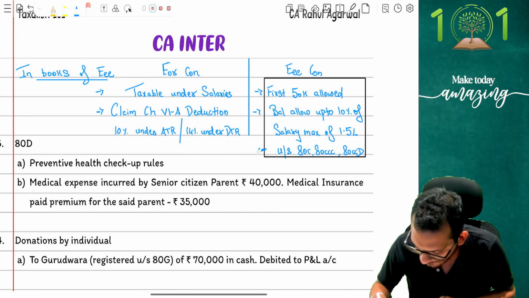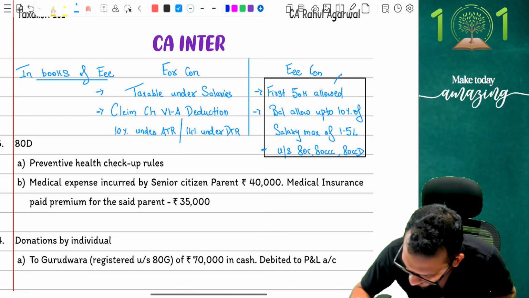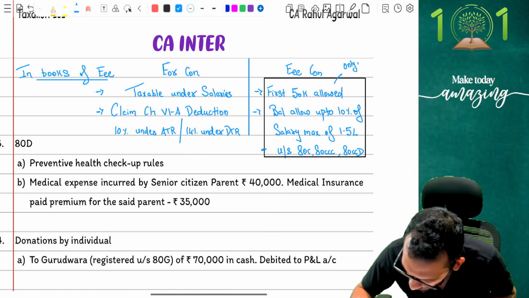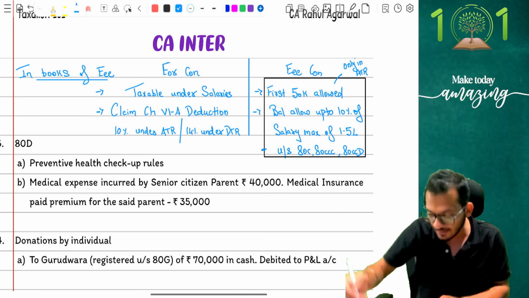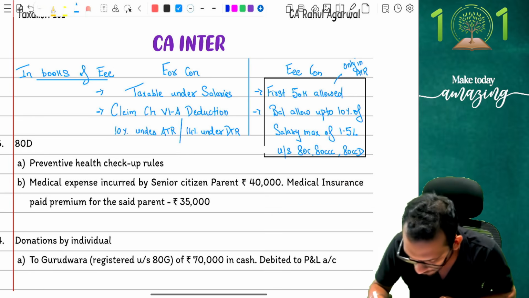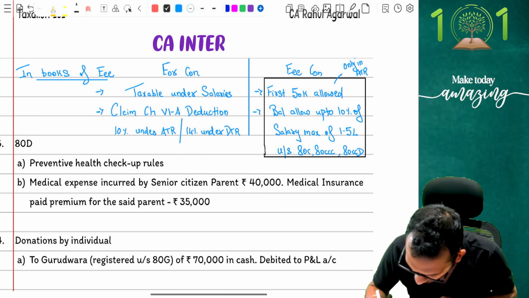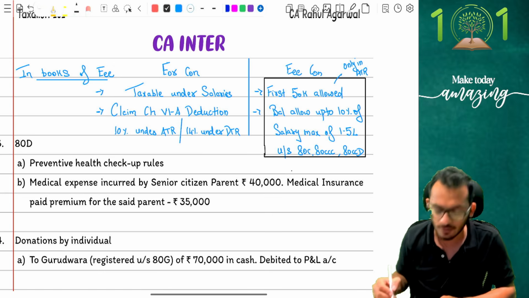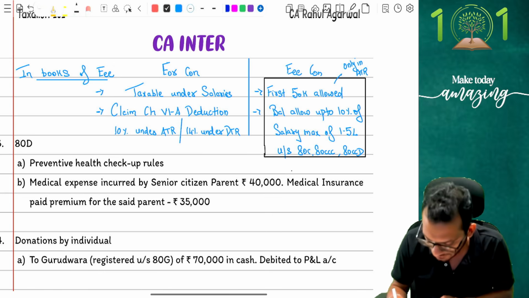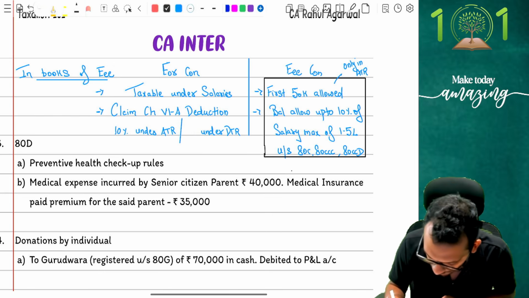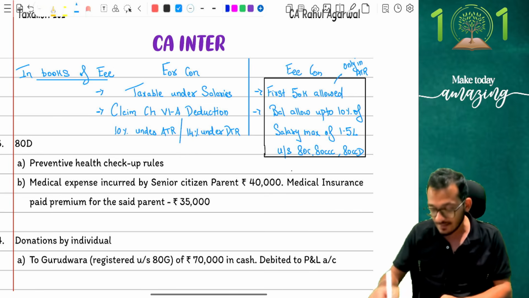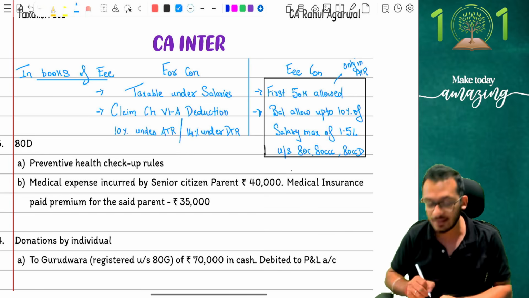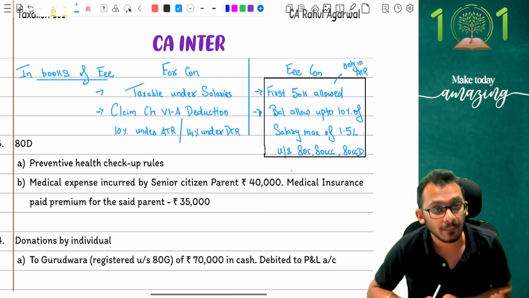Please be very careful when it comes to the employee's contribution. Income tax is saying that for the employee's contribution, the rules are only under ATR. You don't have a rule under DTR because under DTR I'm not giving this benefit itself. In employer contribution, since you have taxed it under salaries, I have no other option but to give you that benefit. In fact, in employer contribution 14% will be allowed under DTR if you choose the DTR scheme, whereas if you choose the ATR scheme, I'm going to allow only 10% to you. So employer contribution gets an enormous amount of benefit under the DTR scheme.